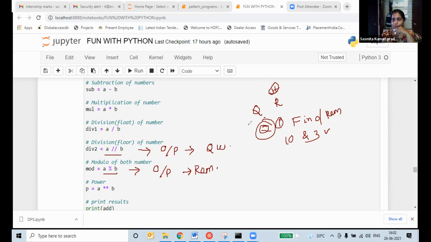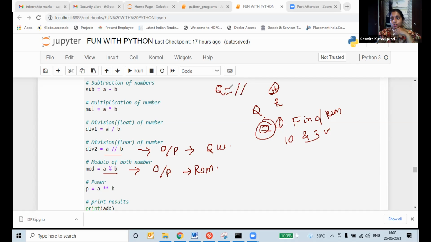Got it, students? When I ask students to find only the quotient, what operator will you use? Floor division. Very good.